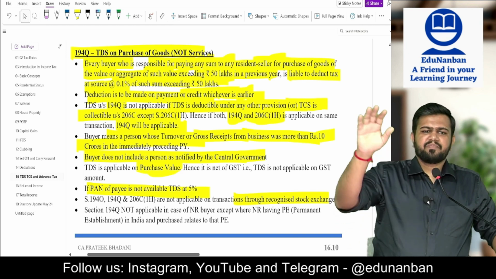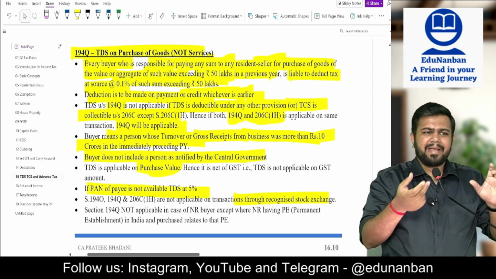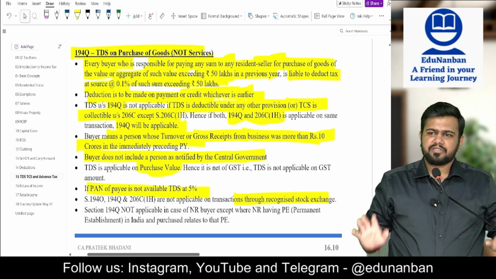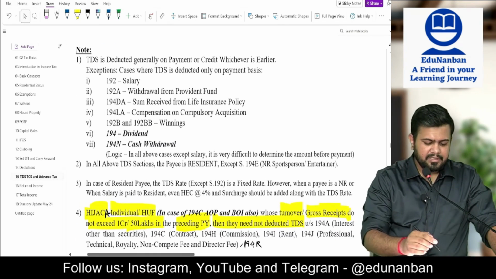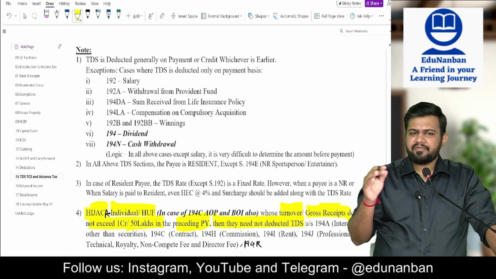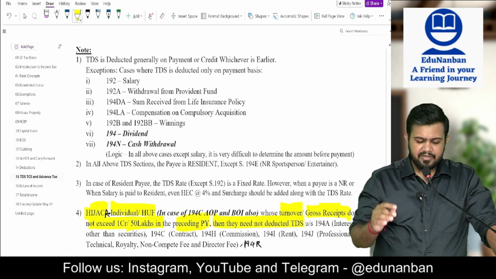What if there is a purchase return? Should I reduce the TDS? You cannot do minus TDS. In future, if you want, you can adjust. If you don't adjust also, it's okay, not a problem. First and foremost, this I have already discussed. Generally, TDS is deducted on payment or credit, whichever is earlier.